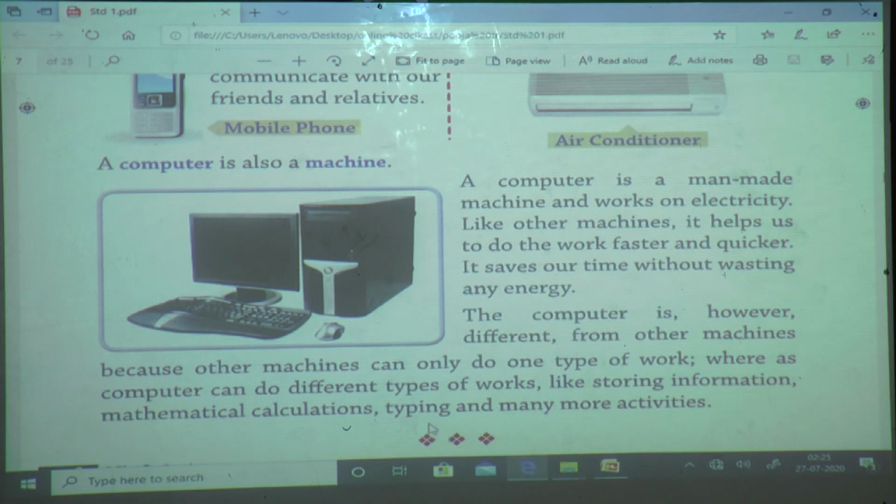We can do typing also in computer and many more activities like playing games, next watching movies. Then for communication also we use the computer. If I want to communicate with our friend or family, then also we use the computer.